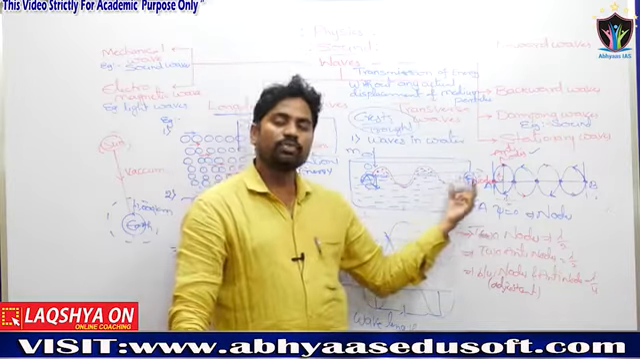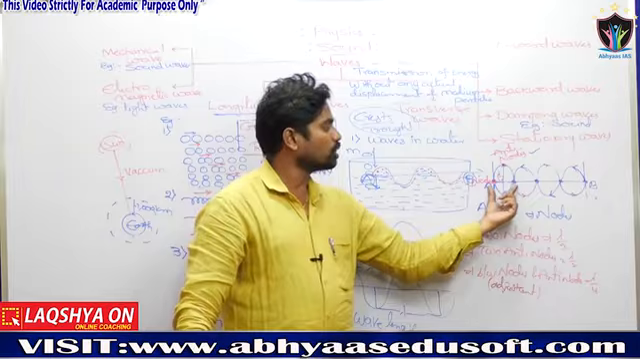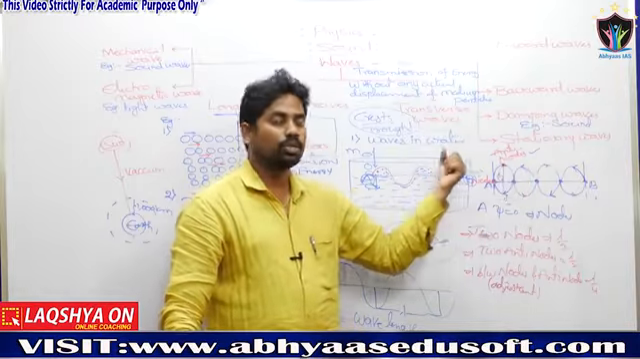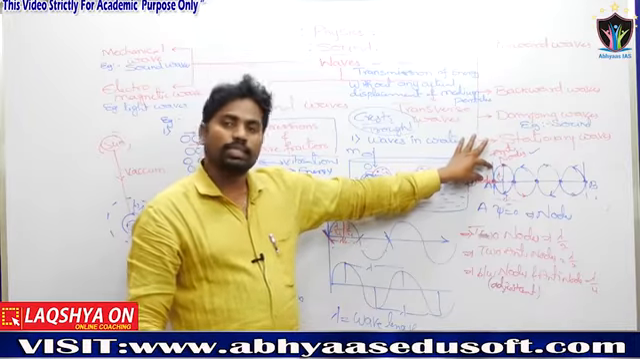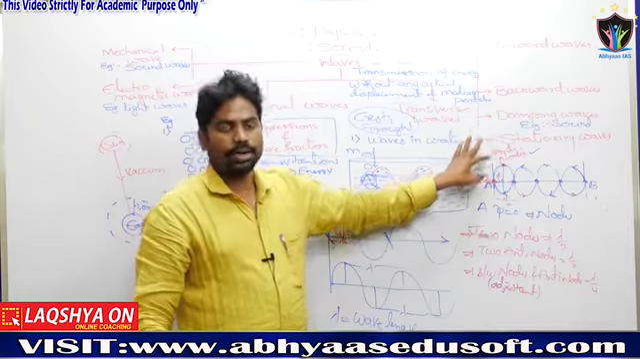The question will be like this: the distance between 2 nodes or 2 antinodes is lambda by 2. The distance between an adjacent node and antinode is lambda by 4.